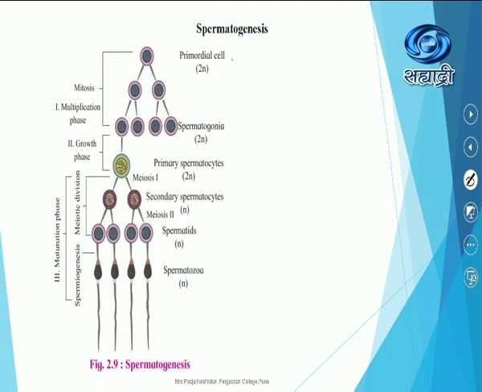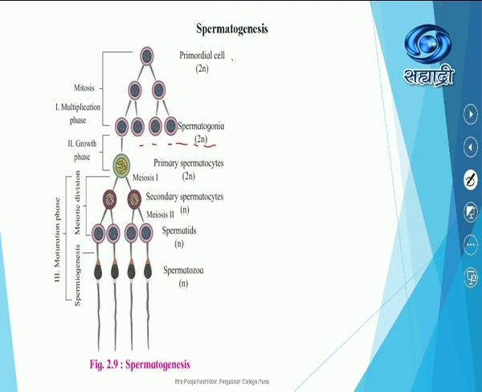Two successive mitotic divisions take place, so a single cell divides into two and then into four. The four cells formed are diploid, because this is simple mitotic cell division, and these cells are called spermatogonia. This is the first phase of spermatogenesis.